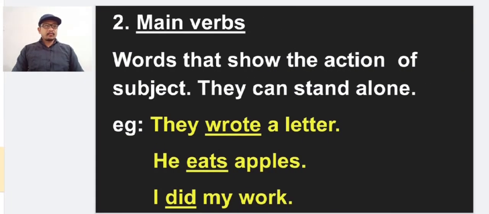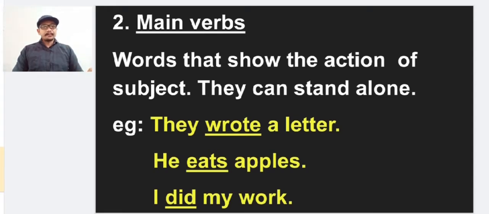Let us come to the second one, main verbs. Words that show the action of a subject; they can stand alone. So the actions of the subjects are called main verbs. Main verbs can stand alone in the sentence. It doesn't require any support from any other verb in the sentence. That is the speciality of the main verb, and it shows the action of the subject. Subject means a person who is doing the action, and what the action is called a verb, and that action is called the main verb.